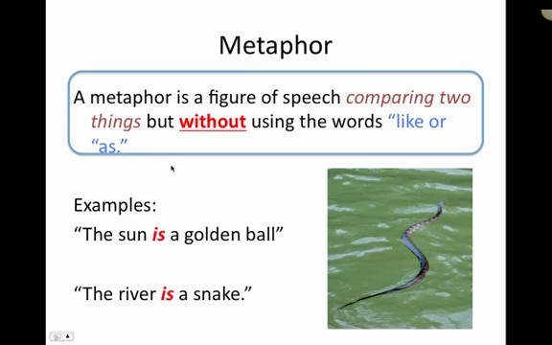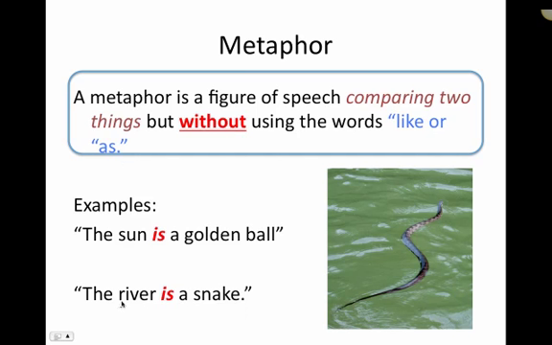It says something is another thing. So, for example, here it says, the sun is a golden ball. It doesn't say it is like or it's round as. It just says it is a golden ball. So that's a metaphor because we didn't use the words like or as.